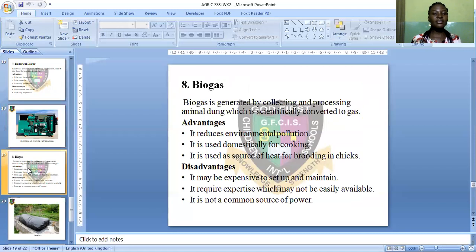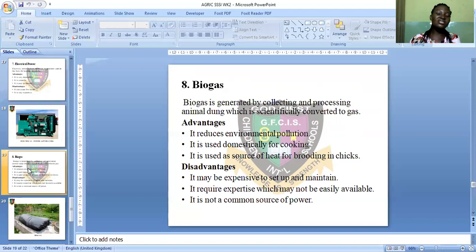Now, the last farm power is the biogas. This might be the first time of you hearing this. The biogas is generated by collecting and processing animal dung, which is scientifically converted to gas. Biogas is composed of raw materials, or waste materials rather.